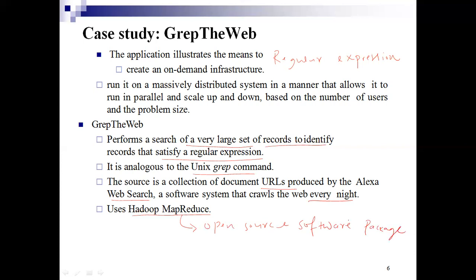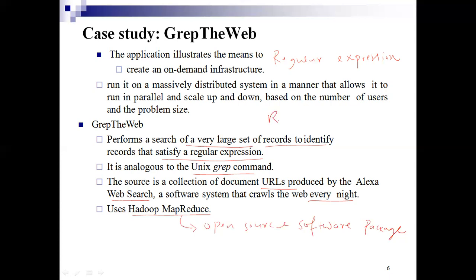So why do we use this? It splits the large data set into chunks. Suppose we have a huge amount of data. That large data set can be split into a number of chunks and distributed across multiple systems. This is the main work of Hadoop MapReduce. After that, it launches the processing, and when the processing is complete, it aggregates the output from different systems into a final result.